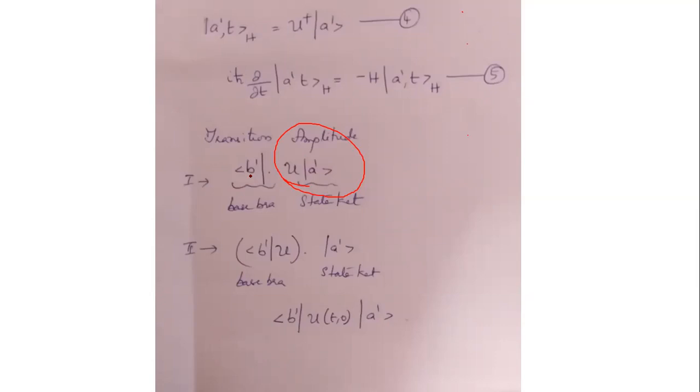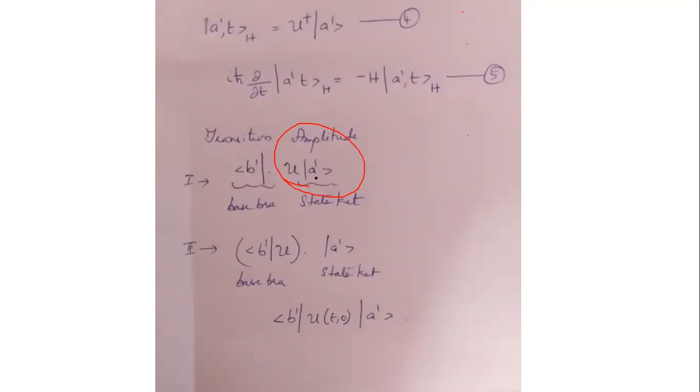So now, as time changes, with the evolution of time, the state ket in Schrodinger's picture can be written like this. Now we are going to see what is the probability for the state ket to change to the bra b.